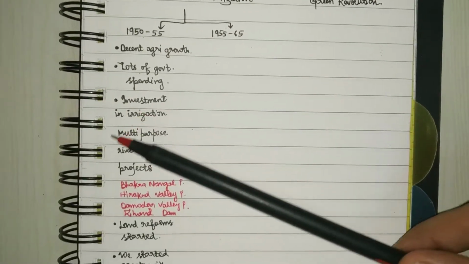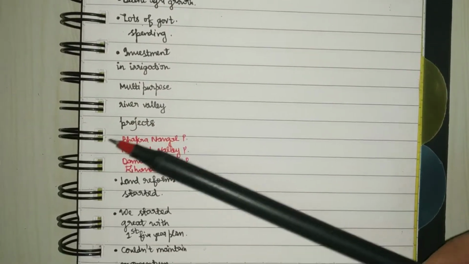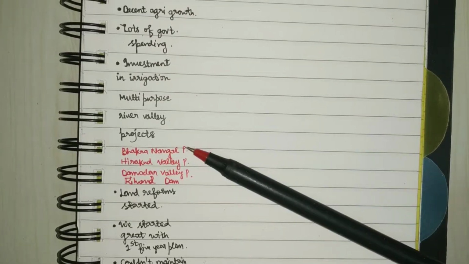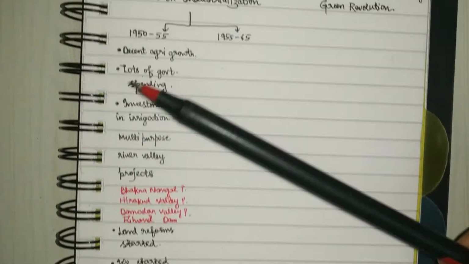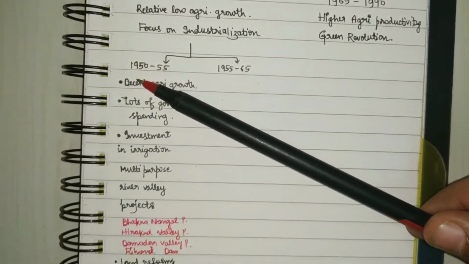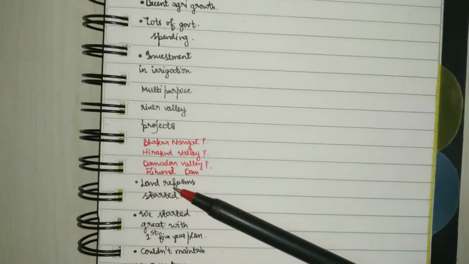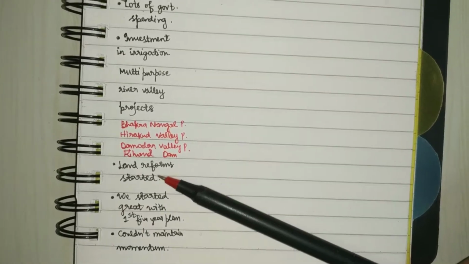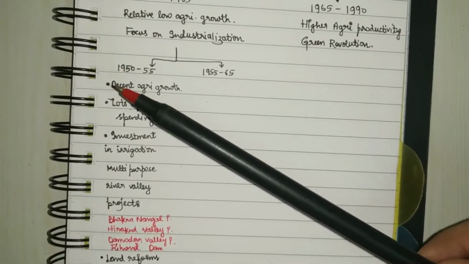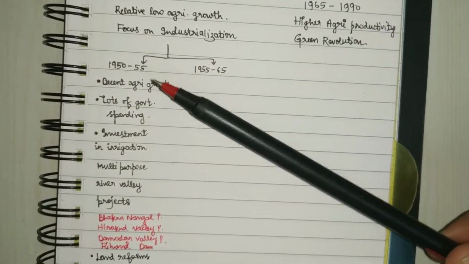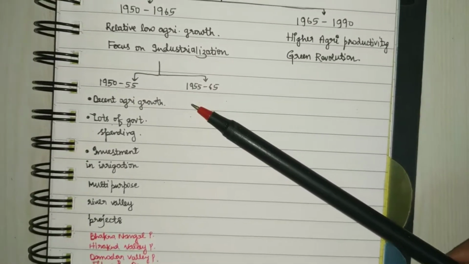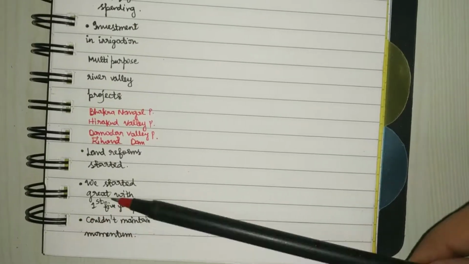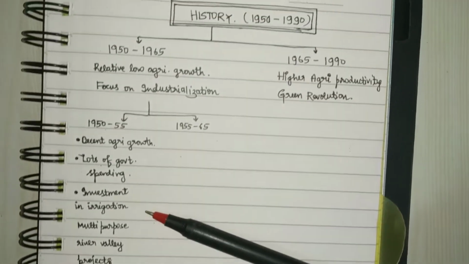This was because the multi-purpose river valley projects such as Bhakra Nangal project, Hirakud Valley project, Damodar Valley project, Rihand Dam, right? These were all started during this period. Even the land reforms had started, right? So we also achieved record food production at the start of the second 5-year plan. But somehow we couldn't maintain this momentum, right?